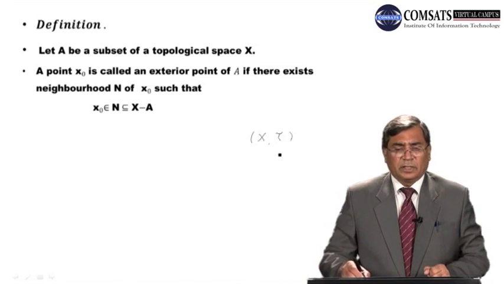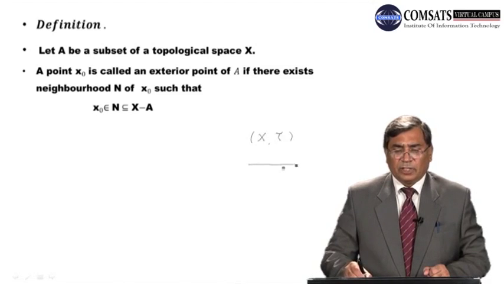Dear students, here we are going to define exterior point of a set. So the situation is something like this, that we have a non-empty set X and there is a structure ta defined on X. This is a topological space. Here we have a subset A. This A is contained in X.